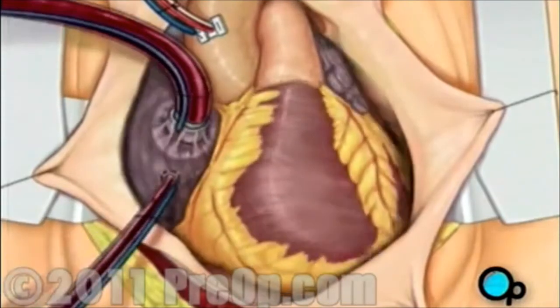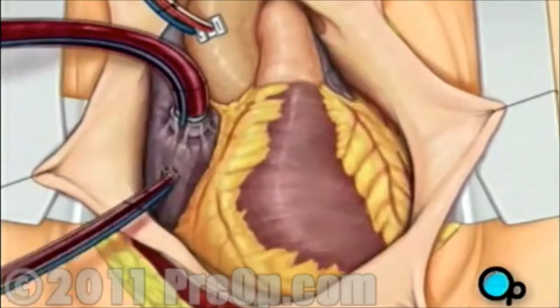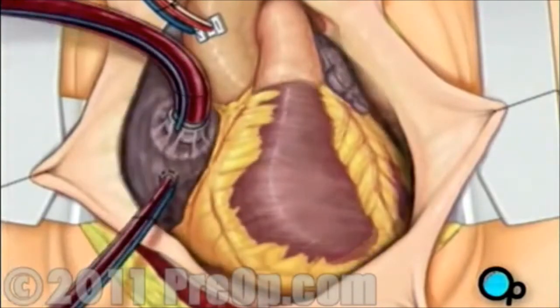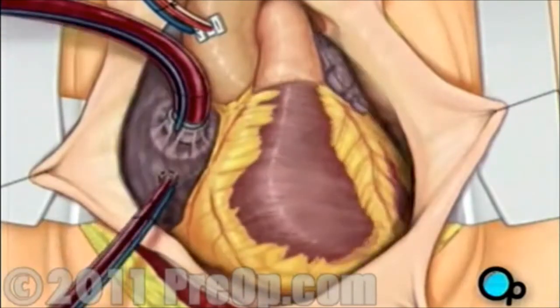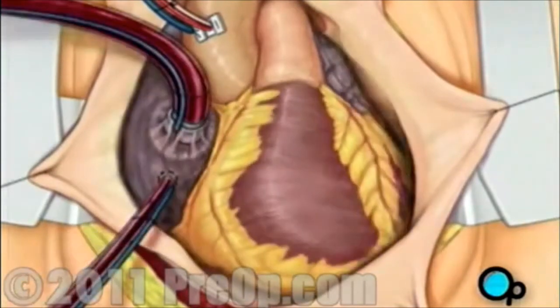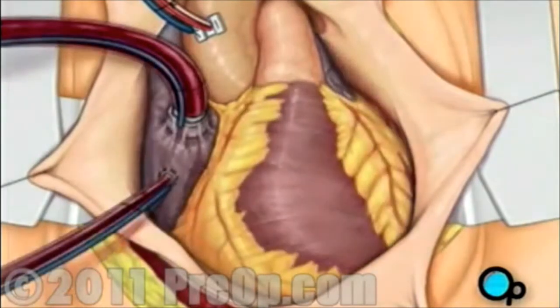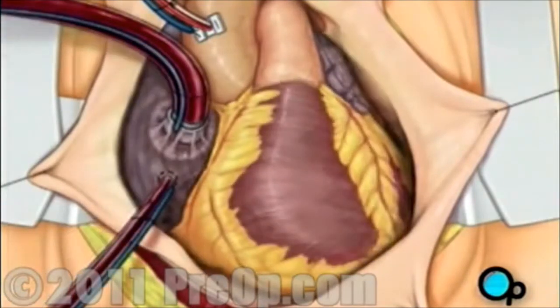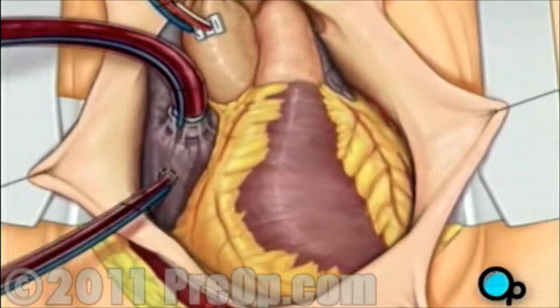As the cooled blood circulates through the heart, the muscle also cools, causing the heart to beat at a slower pace. When the temperature of the heart muscle has reached the proper level, a clamp is placed on the aorta. At that point, blood will no longer flow through the heart and it can be safely stopped and repaired.